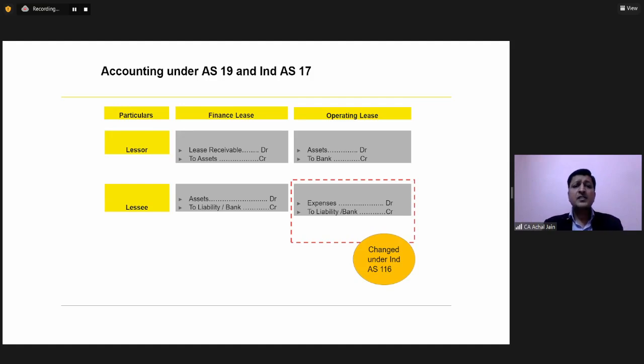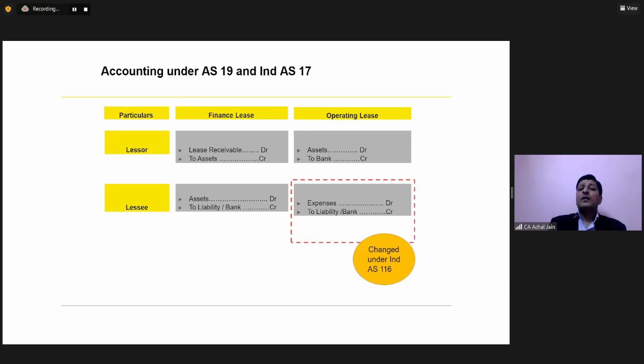If you look at this picture which is available in front of us, if it's a finance lease, we understand that the lease gets recorded on the balance sheet. So let's ignore this second column and look at the third column. In case of the third column, if we look at the lessee side, under IND AS 17 and under AS 19, the lessee is recording an expense, and it becomes a liability which is then paid off.